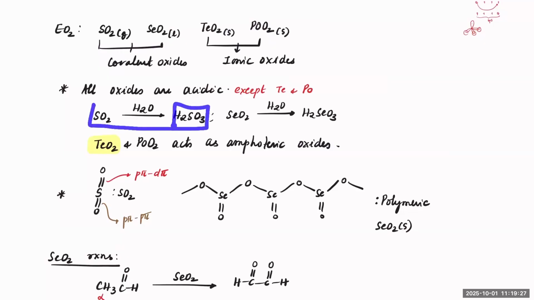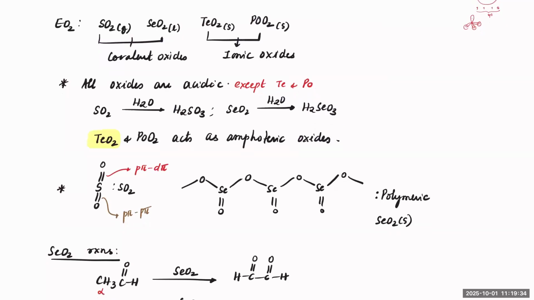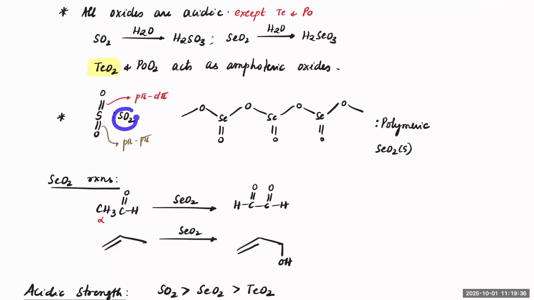SO2 on hydrolysis will give you H2SO3 acid. Selenium will give you H2SeO3 acid. Now, when it comes to SO2, if you recall, it would have a p pi d pi bond, and the other bond will be a p pi p pi bond. At least one will be a p pi p pi bond, the other one will be a p pi d pi bond. While selenium, because its double bond formation is weaker, cannot keep making double bonds all the time.